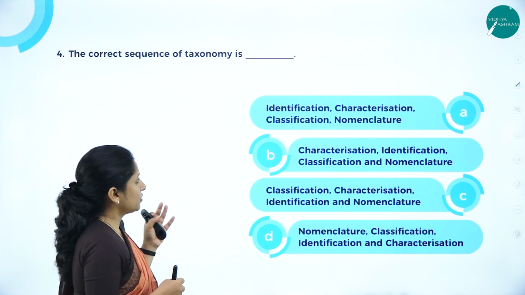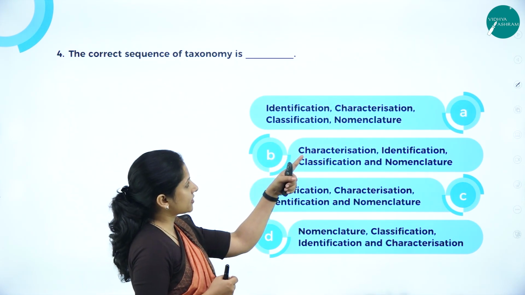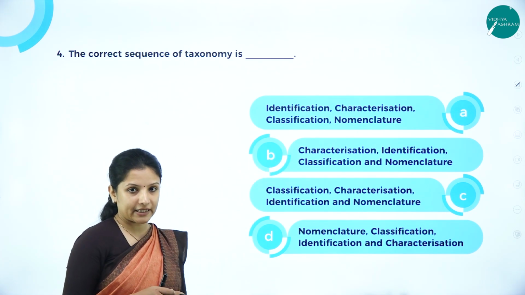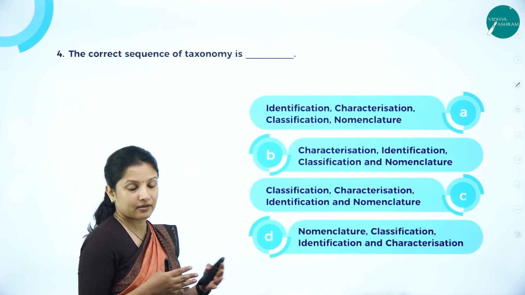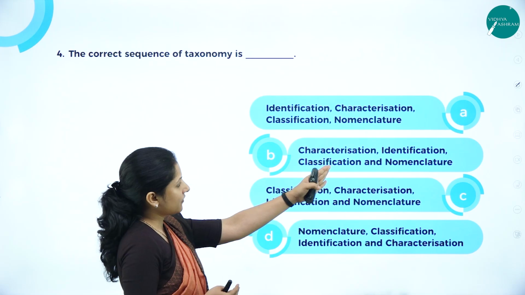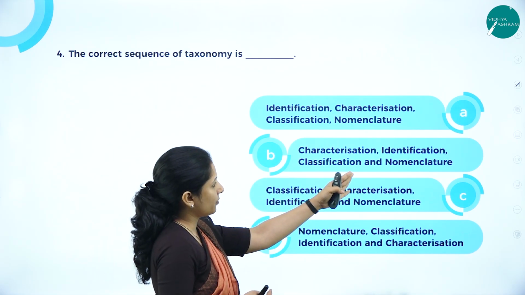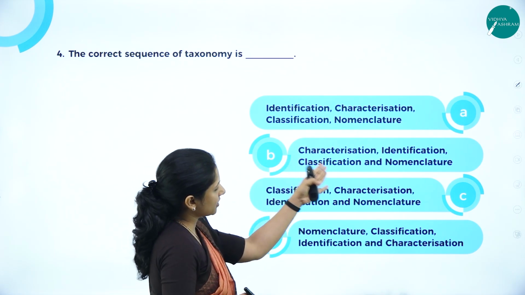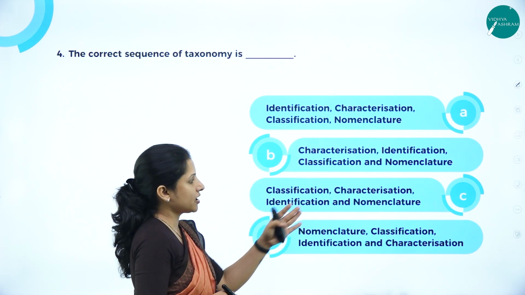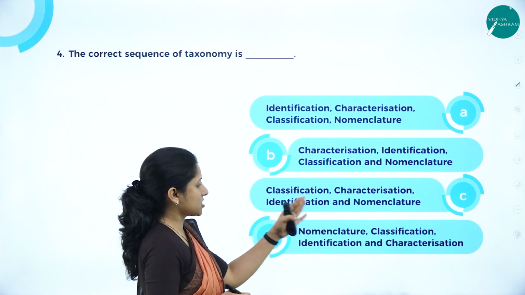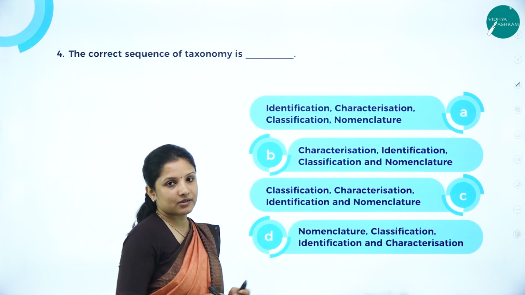Is it identification, characterization, classification or nomenclature? No. First you don't identify an organism. First we need to categorize it. So this is wrong: characterization, identification, classification and nomenclature. Is this correct? We shall look into it. Classification, characterization, identification and nomenclature. Next is nomenclature, classification, identification and characterization.